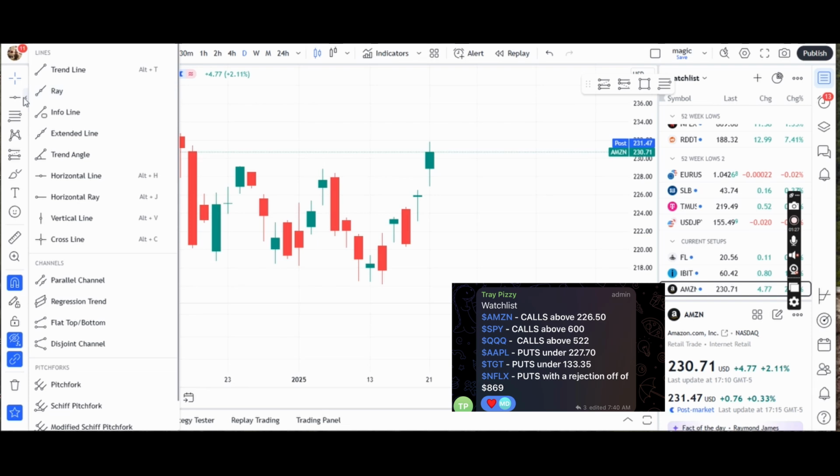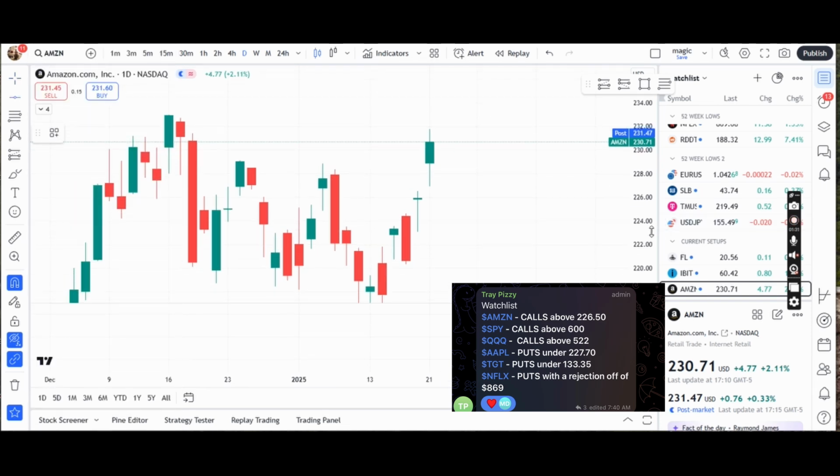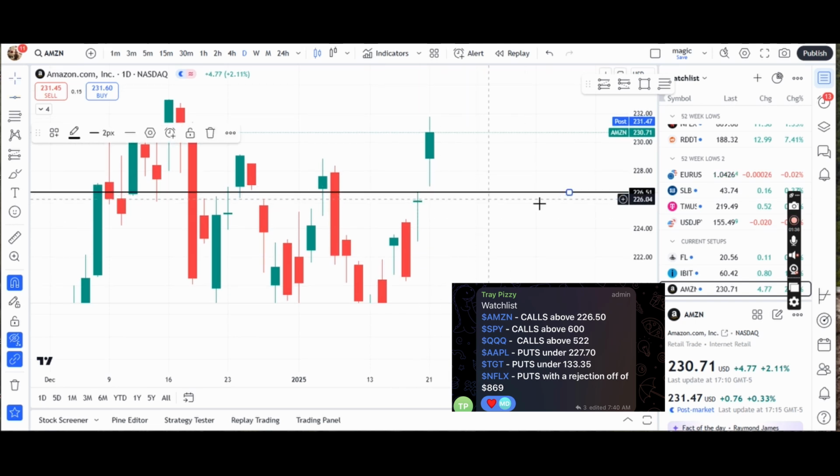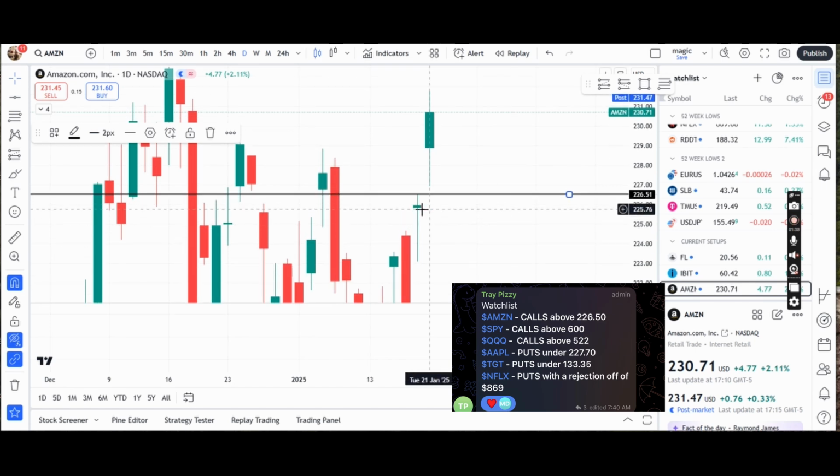So what we're gonna do is we're gonna get our line tool. We're gonna go to the horizontal line. We're gonna look for 226.50, which in this instance is basically the high of Friday's candle. This is Friday's candle, right? So we're looking for calls. We're betting that the stock is gonna go up when price gets above 226.50.